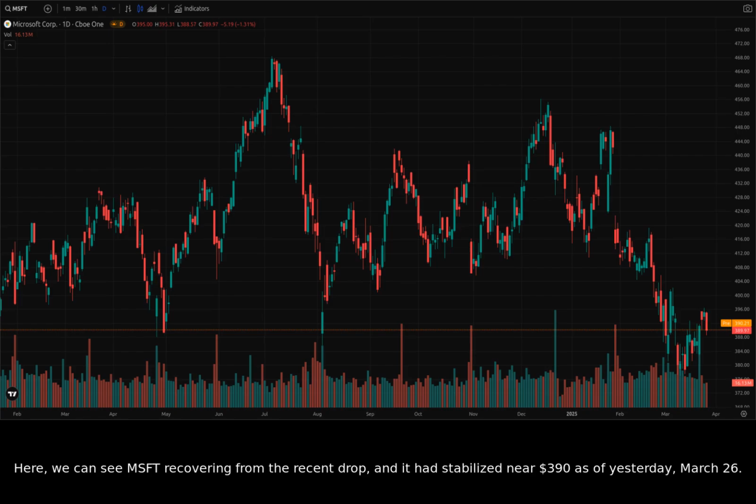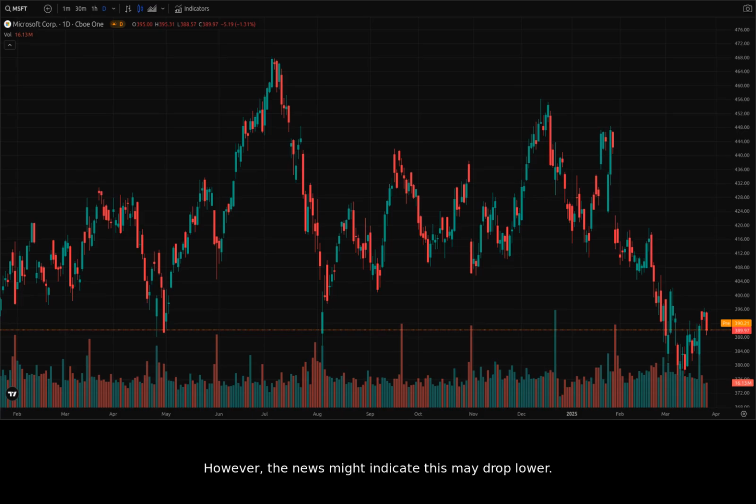Here, we can see Microsoft recovering from the recent drop, and it had stabilized near $390 as of yesterday, March 26th. However, the news might indicate this may drop lower. Let's switch to the hourly chart to get a better idea of what may happen in the short term.